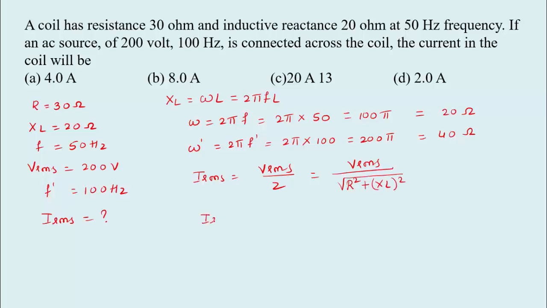So IRMS equal to, substituting the values, 200 divided by root of 30 square plus XL we calculated now, that is 40 square. The final answer will be 4 ampere. So IRMS equal to 4 ampere. So that is option A.